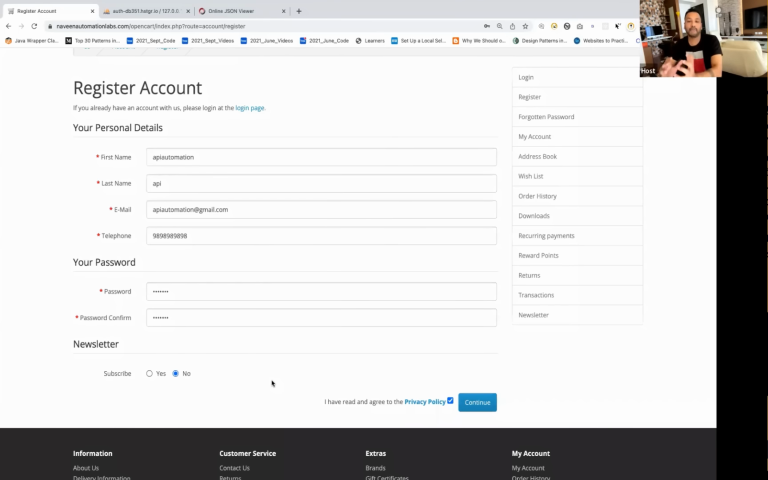So see, from the web, I'm hitting the API. From the web, I'm filling the page. It will hit some internal registration API or something like that. And then the data will be stored where? The data will be stored somewhere inside my database. So I'll show you the database also. And you simply click on continue.